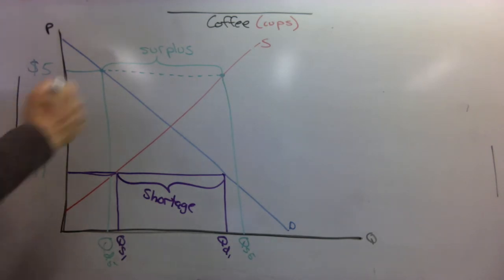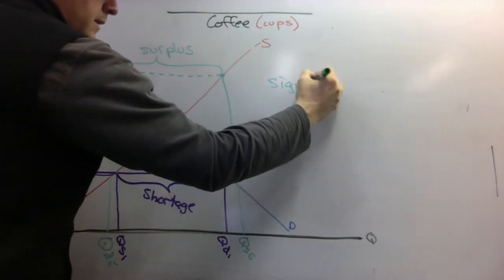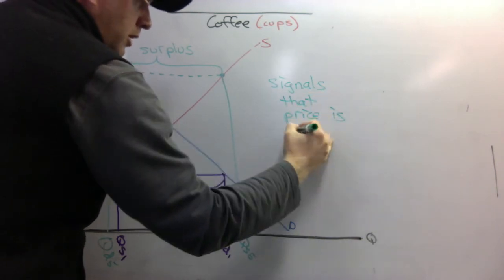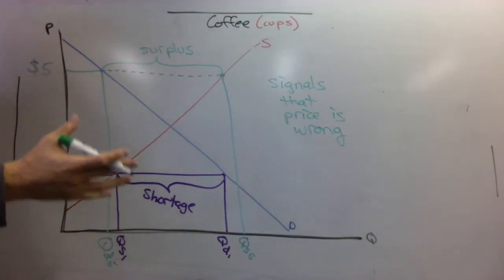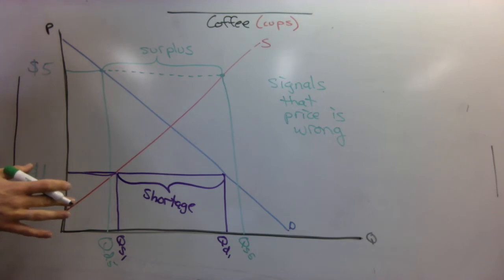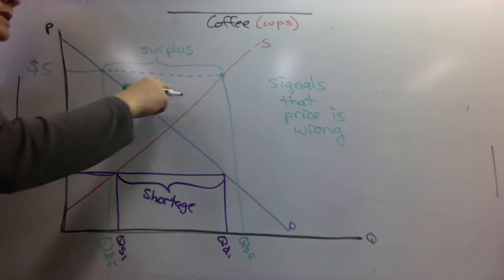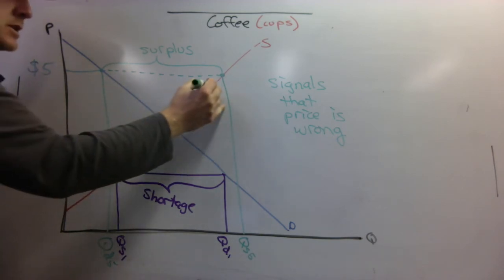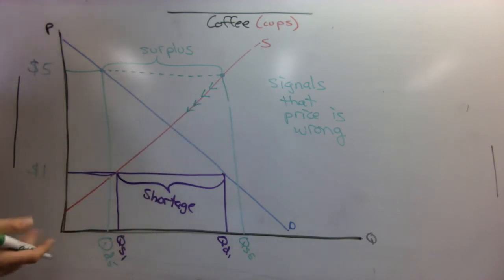A shortage and a surplus are signals that the price is wrong. By that I mean the market, suppliers and demanders combined, are not interested in the product at that price. What happens if you have a surplus? Well, let's think about this. If you get too much coffee on the shelf, the logical thing to do is to cut the price. Suppliers are going to cut the amount that they make the next day. They'll not make as much, and then maybe they'll drop the price.